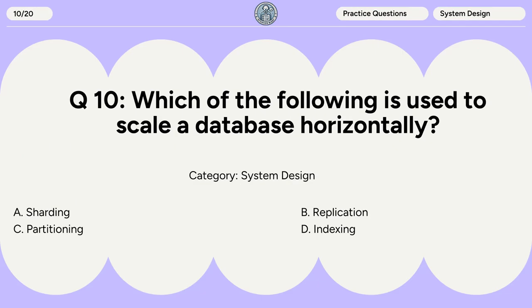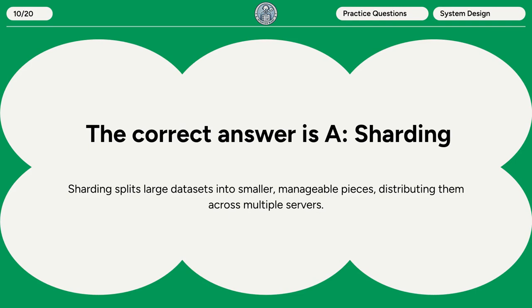Question 10. Which of the following is used to scale a database horizontally? A. Sharding. B. Replication. C. Partitioning. D. Indexing. The correct answer is A. Sharding. Sharding splits large datasets into smaller, manageable pieces, distributing them across multiple servers.